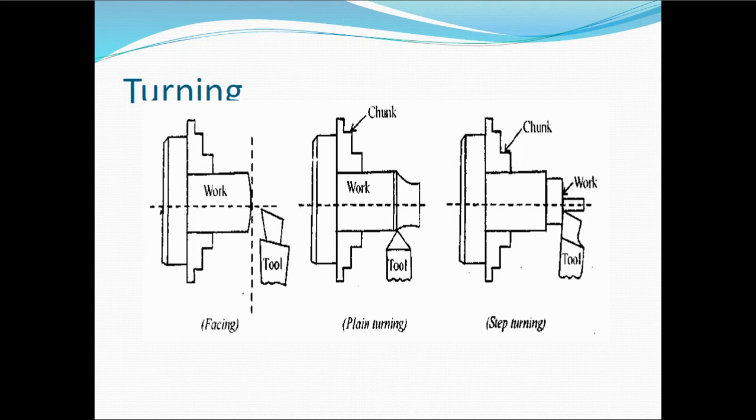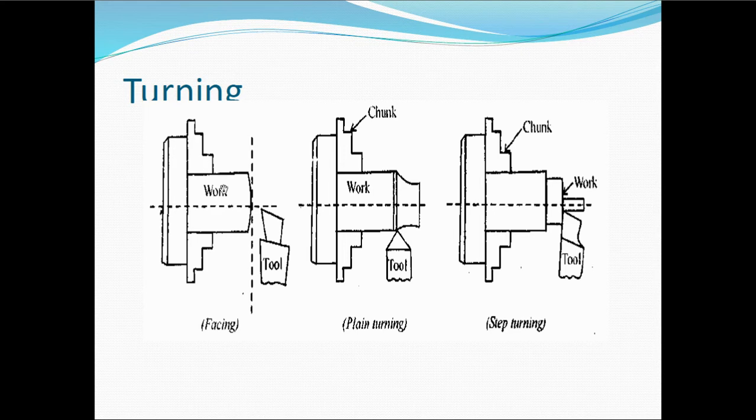Now as you can see in this diagram, the turning operation is performed to reduce the diameter of the workpiece. Whenever you're doing the turning operation, first you can see the facing operation here. Facing is the operation we perform to reduce the length of the workpiece, and in the turning operation here you reduce the diameter of the workpiece, and in the step turning operation you can have different diameters at different sections. So in all three operations the common thing is we have a chuck here, and in that chuck we have jaws here.